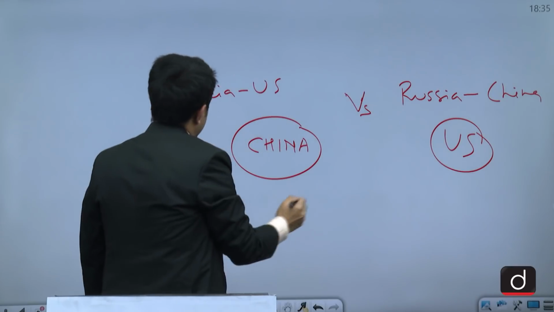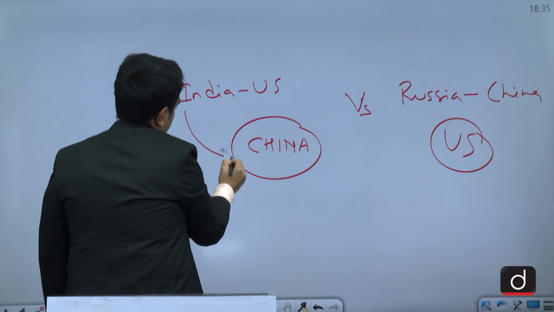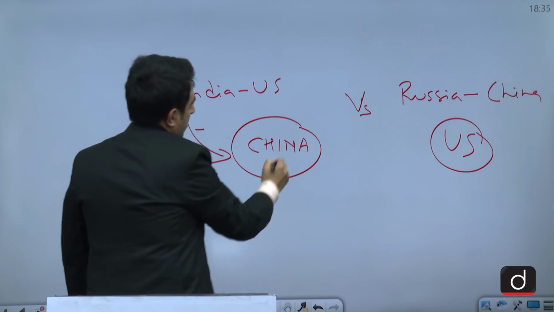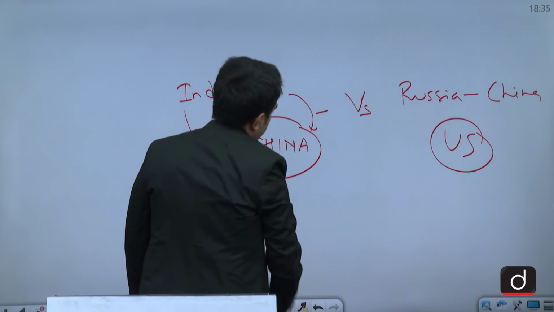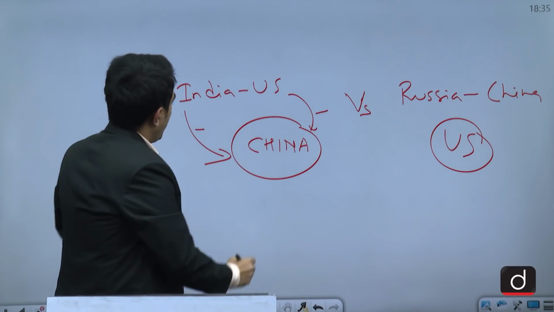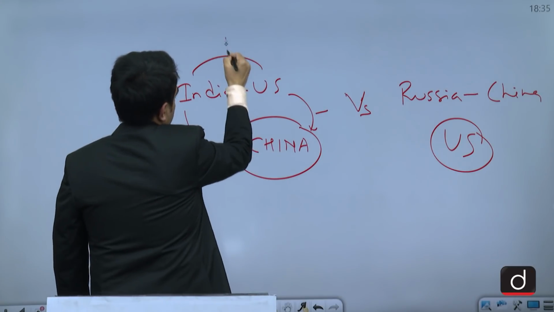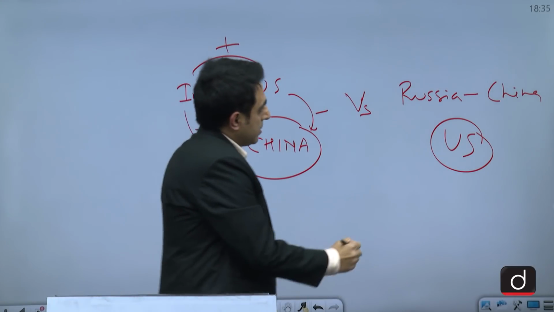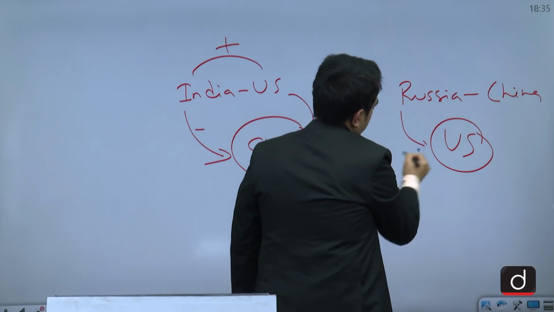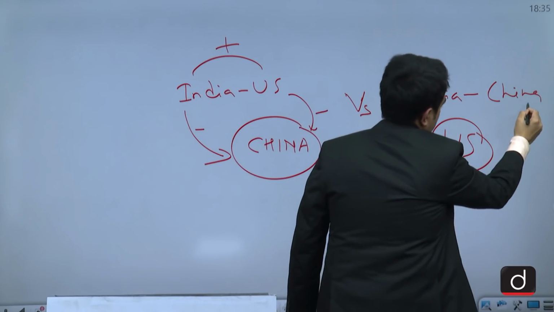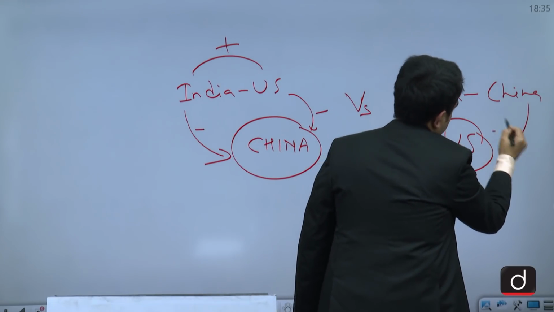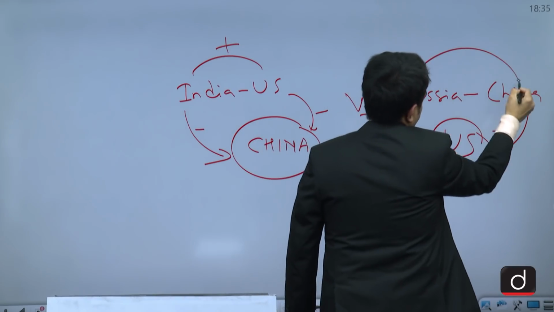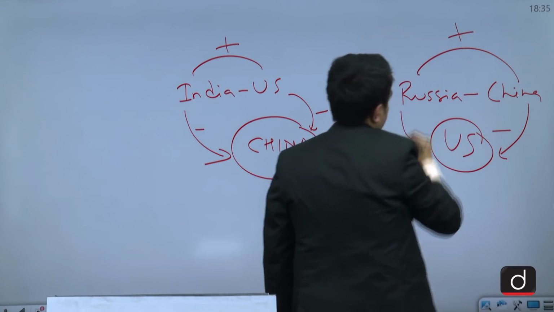In both these cases, India and China are facing problems. The US and China are engaged in a trade war. So both of these are bringing India and the US closer together. Similarly, Russia and US mutual antagonism, China and US mutual antagonism, is also bringing Russia and China closer.